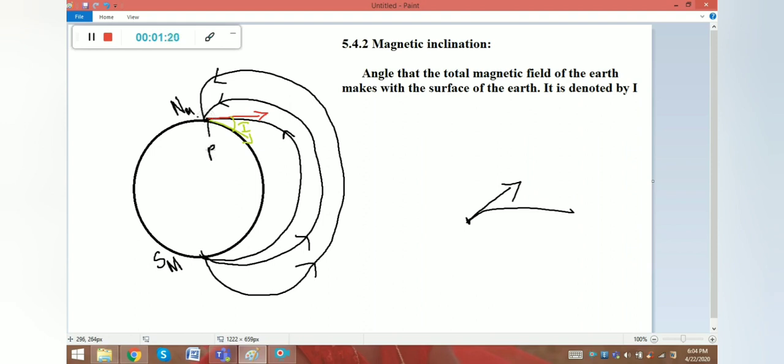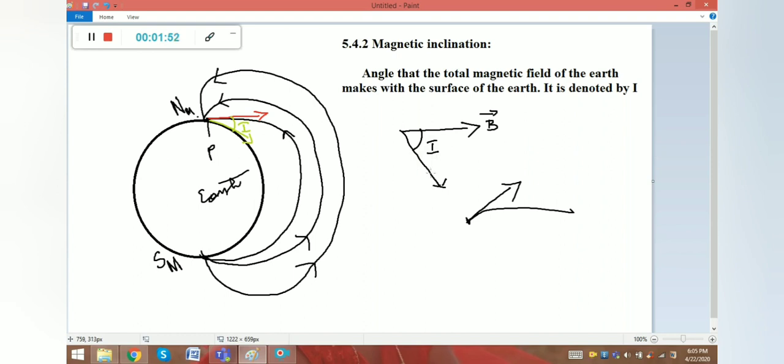So according to the statement, the angle that the total magnetic field of the earth makes with the surface of the earth, and the green color line indicates the surface of the earth, right? So this is earth. Now for better understanding, I put the diagram here. This is the magnetic field and this is the surface of the earth. So the angle between these two vectors is I, right?